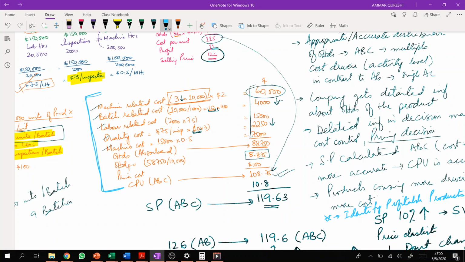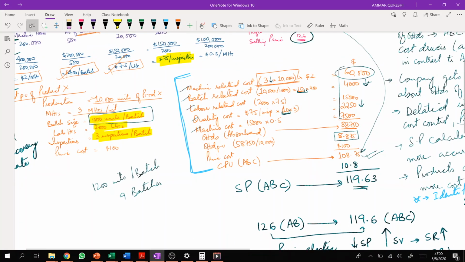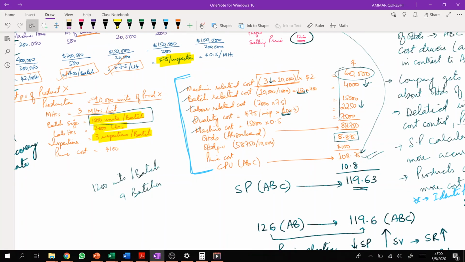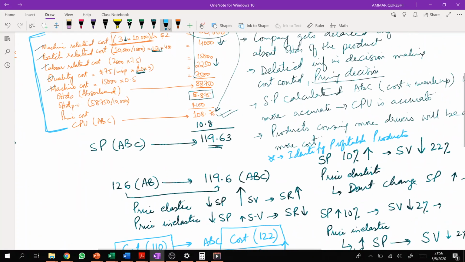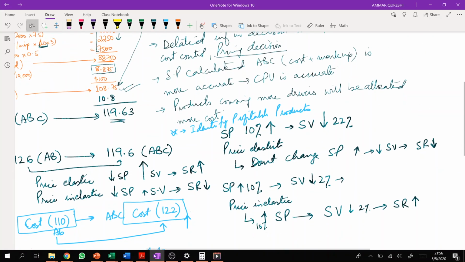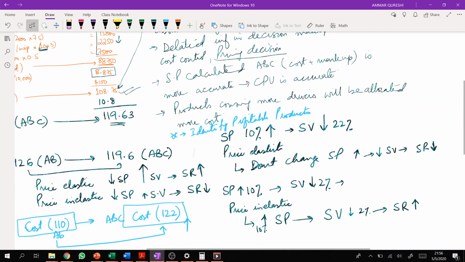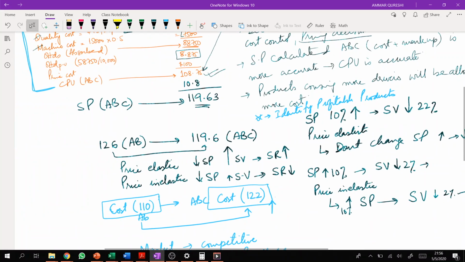I just gave you the example that we can have 1200 units per batch. Instead of 1200, if we can have 2000 units per batch, if it's possible to do so, then what will happen? Our cost will dramatically decrease, right? There are other ways of reducing cost as well. We can change the material, we can change the labor, but we are just talking with respect to the overheads, right?